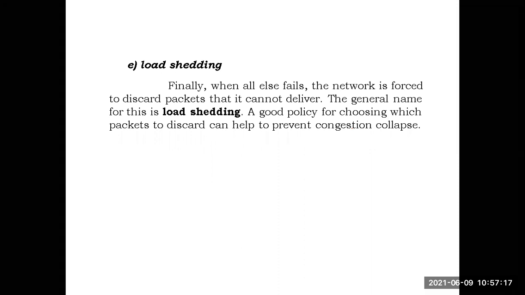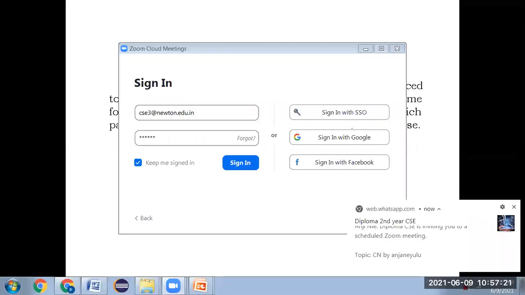These are the five techniques for congestion control: network provisioning, traffic aware routing, admission control, traffic throttling, and finally load shedding. Again, each one has many algorithms. In tomorrow's class, we will see more clearly which algorithms we are using, in the upcoming classes.